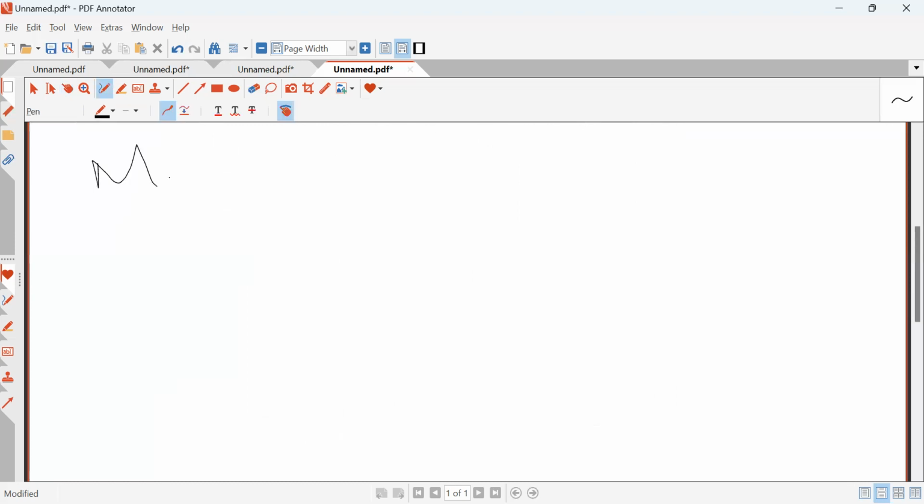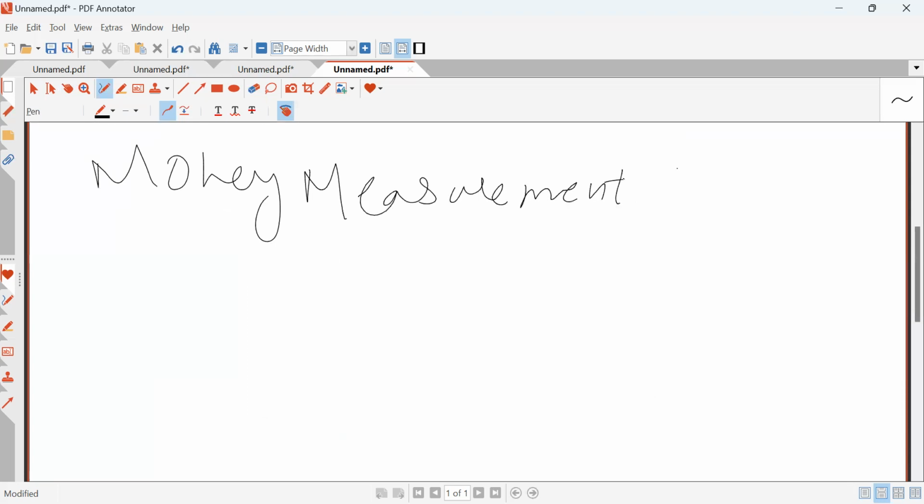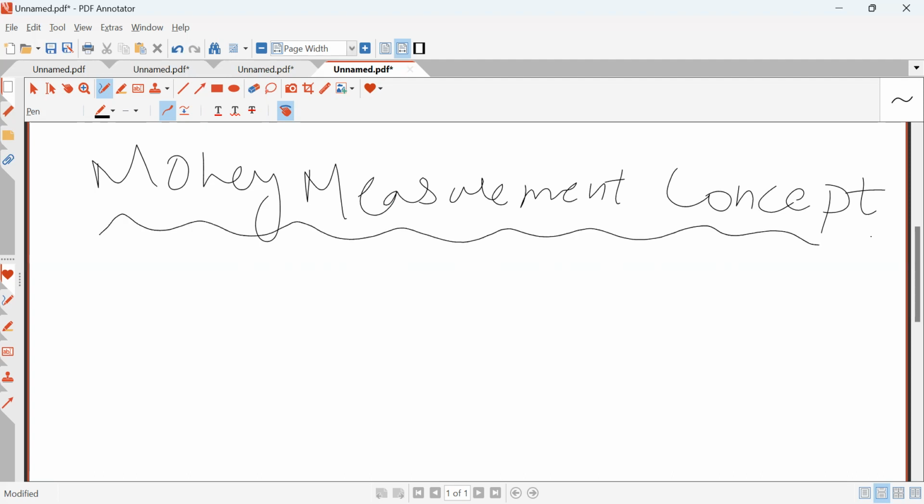The next thing we have is beta money measurement concept. Do you have any idea about money measurement concept? Money measurement, yeah, I've heard of it, but I've forgotten.